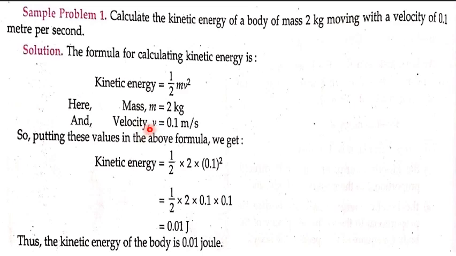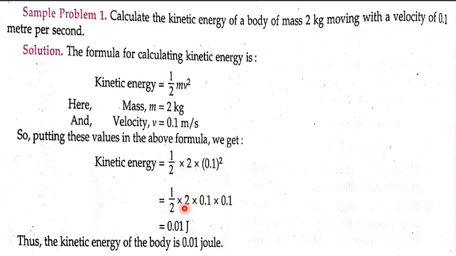So we will be writing it as v is equal to 0.1 meter per second as it is given in the question. Now we will just substitute these values in this equation to find the kinetic energy. So m value is 2 and v value is 0.1, but we have here v square. So 0.1 will be whole squared like this. So half into 2 into 0.1 the square.